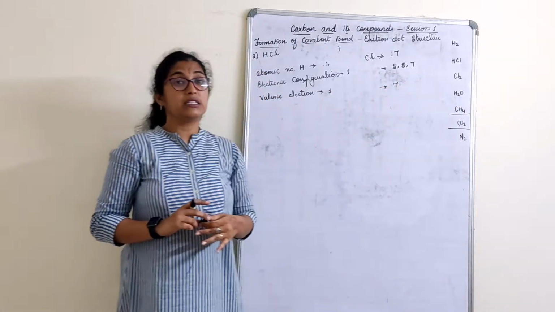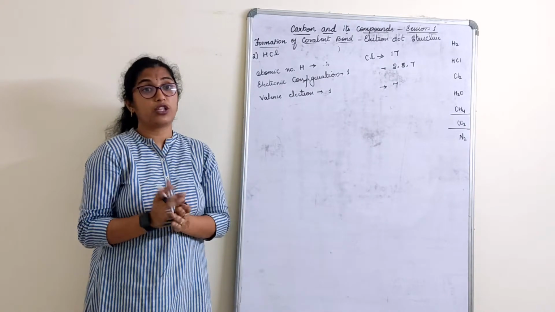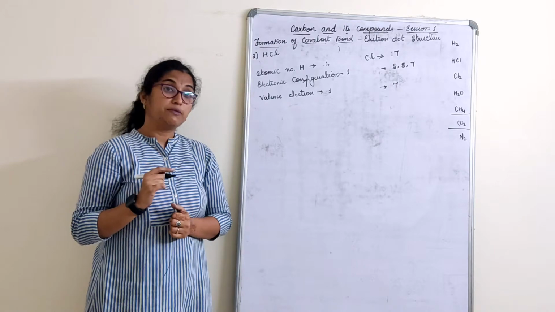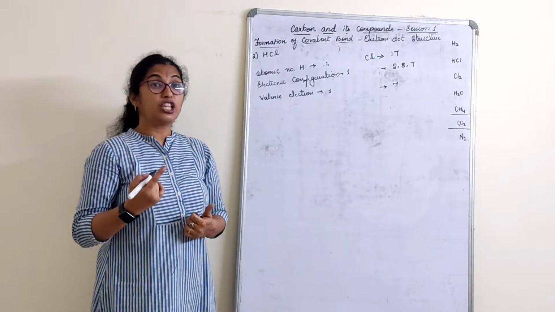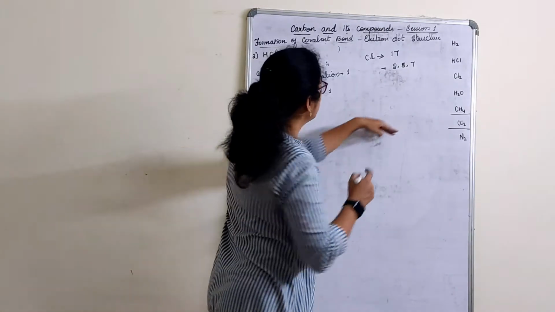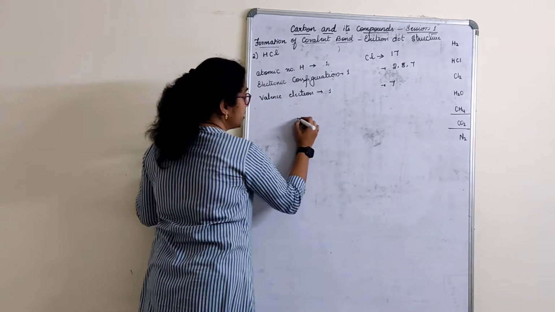Chlorine requires how many more electrons to complete the octet structure? 1. Valency of chlorine is 1. That means what bond will it form? Single bond. Depending on the valence electrons, children, the bonds can be formed here. It is very easy to understand. Let us do that for hydrogen and chlorine.